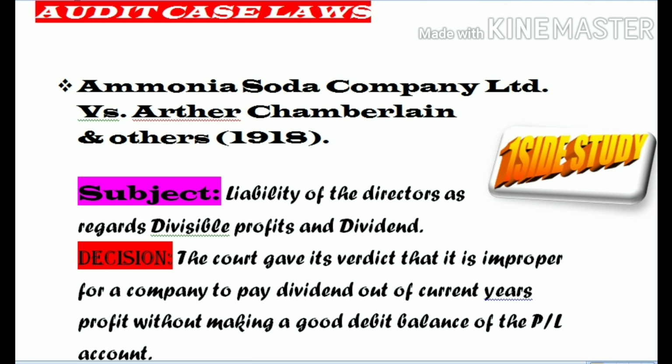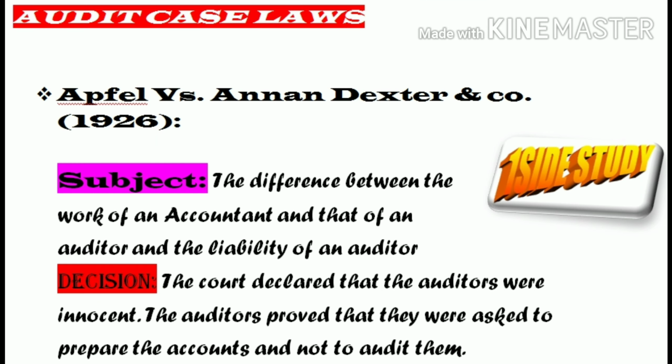Let's move to the next case law. This is Apfel versus Anand Dexter and Co. in 1926. Its subject is the difference between the work of an accountant and that of an auditor, and the liability of an auditor. That means we will be discussing the accountant and auditor difference and also the liability of an auditor. The verdict that the court declared is that the auditors were innocent, and the auditors proved that they were asked to prepare the accounts and not to audit them. So this is the verdict in brief.